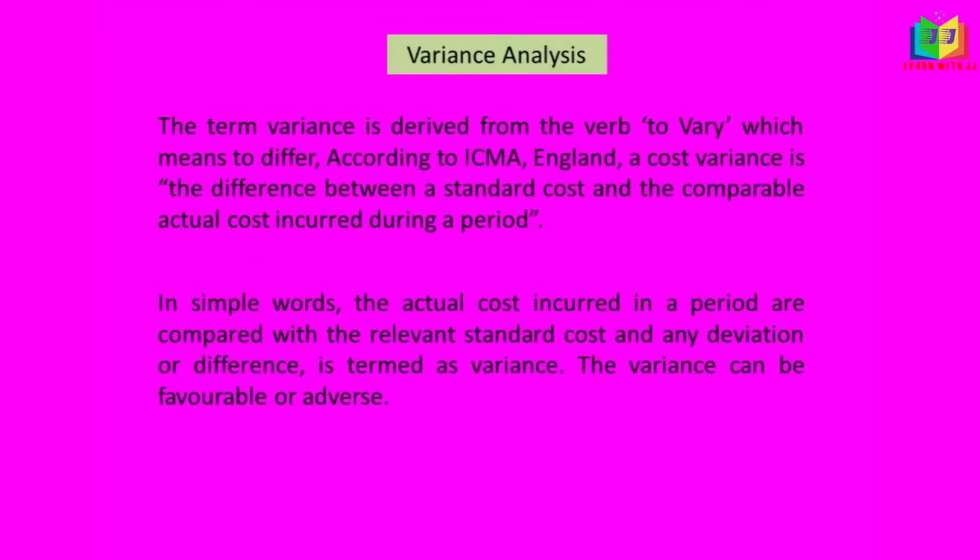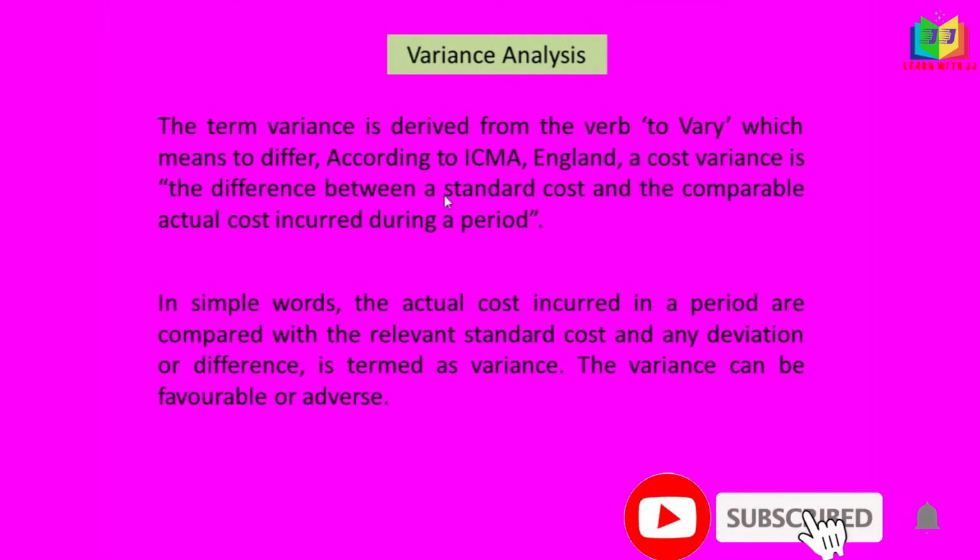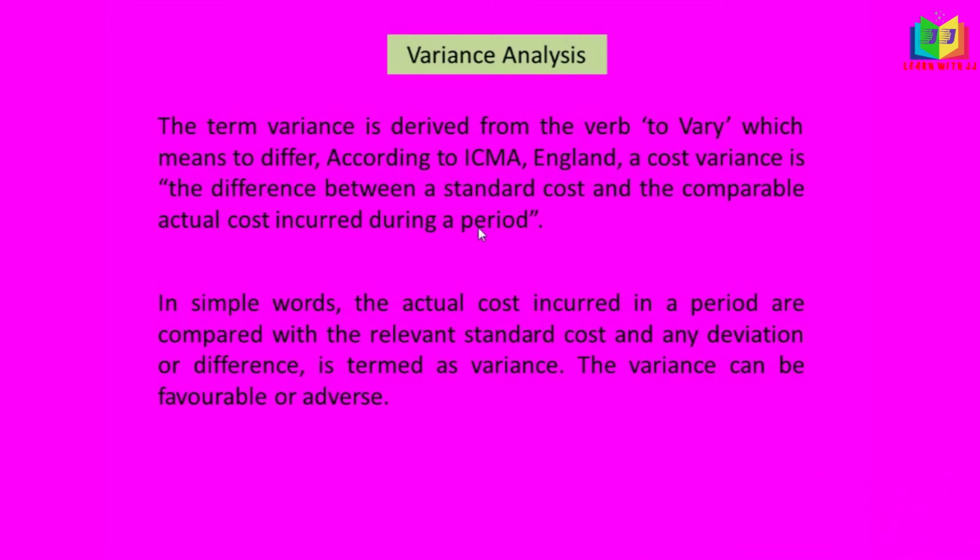Now we'll see what is meant by variance analysis. In general terms, we can say variance is varying, which means difference. According to the ICMA England, the cost variance is the difference between the standard cost and the comparable actual cost incurred during the period. The variance is nothing but the difference between the standard cost which is fixed by the management and the actual cost incurred. That is the variance here.